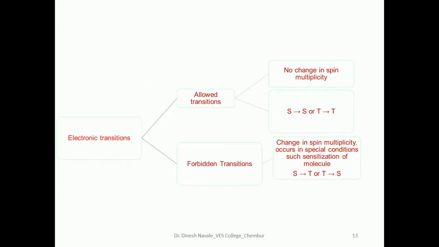So these are some of the electronic transitions, as we have already shown in the Jablonski diagram. Electronic transitions are normally of two types. They are classified as allowed transitions or forbidden transitions. Allowed transitions have no change in the spin multiplicity, that is singlet to singlet or triplet to triplet. So no change in the spin multiplicity, that is singlet remains singlet and triplet remains triplet, will be called what?